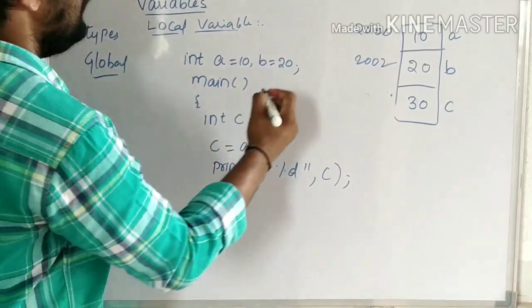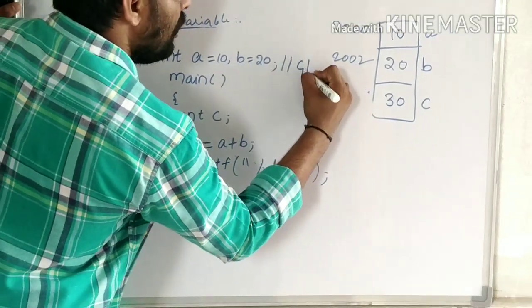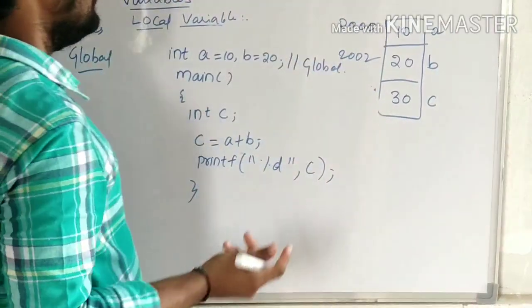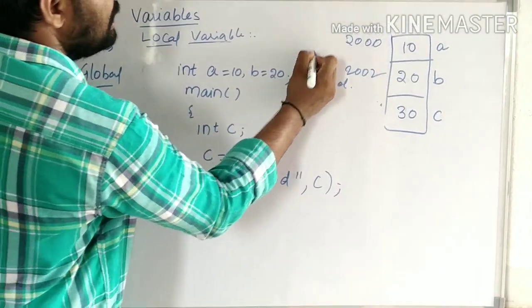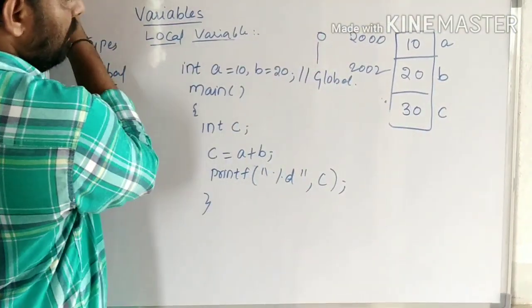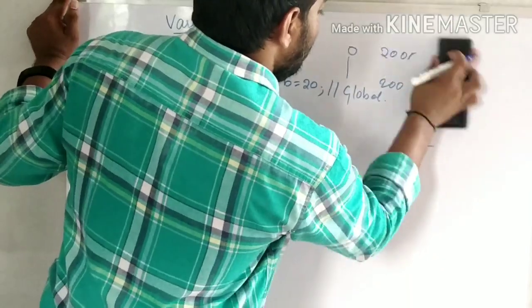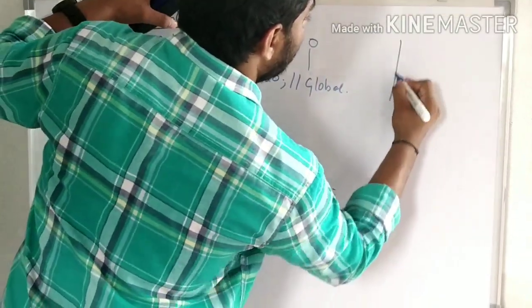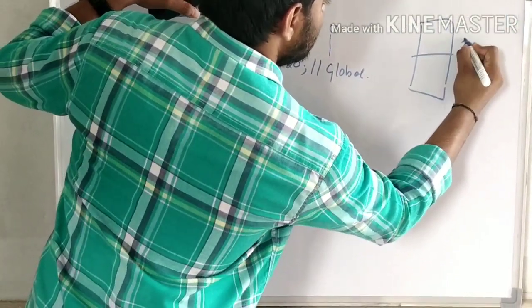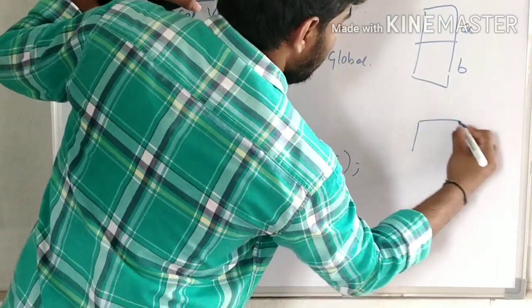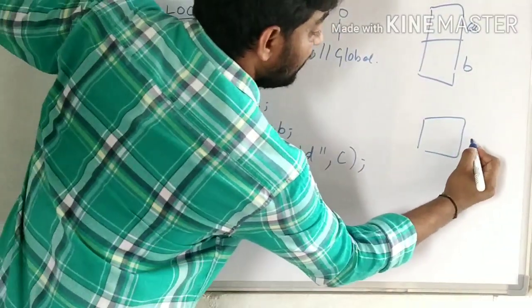Here a and b are global variables. The default value of a global variable is 0. When we declare them, memory is allocated in the global area section: this is a and this is b. For c, memory will be allocated in the stack.